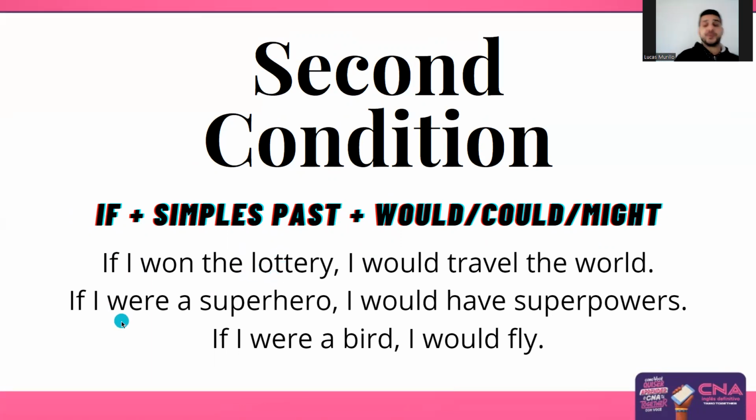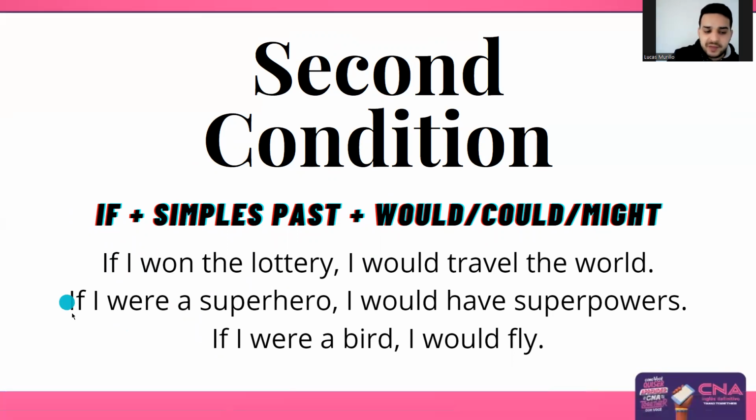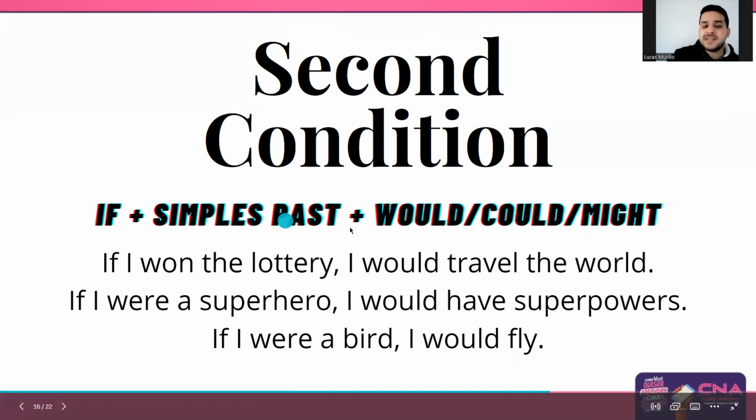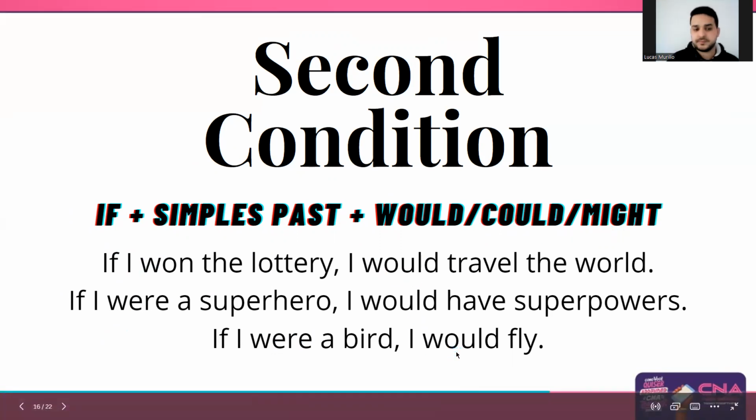If I were a superhero, I would have superpowers, right? So if I were a superhero, I would have superpowers. If I were a bird, I would fly. Okay, so look, all of them have if, then we have the simple past, one were, and the consequence we have would, could, or might, right, to talk about this condition.